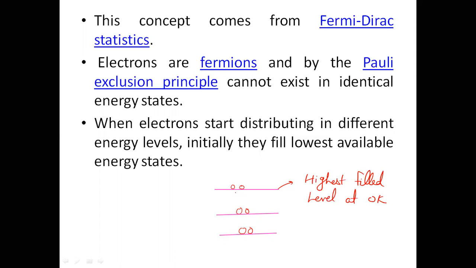This level is called the Fermi level. So the Fermi level is the highest filled level at 0 Kelvin. In your classroom, let us suppose you are having 10 desks, right? And only 6 students enter. So the first bench will be filled, second will be filled, third. So the third bench will be your Fermi level because that is the highest filled level at 0 Kelvin.